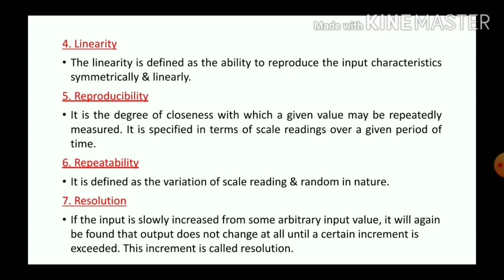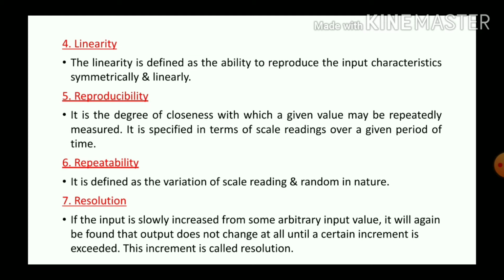It is specified in terms of scale reading over a given period of time. And the sixth characteristic is repeatability. It is defined as variation of scale reading and is random in nature.